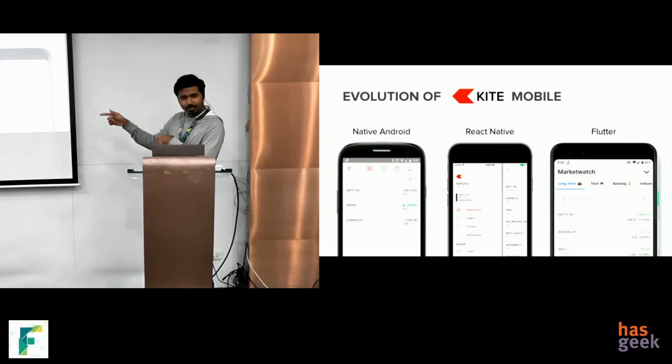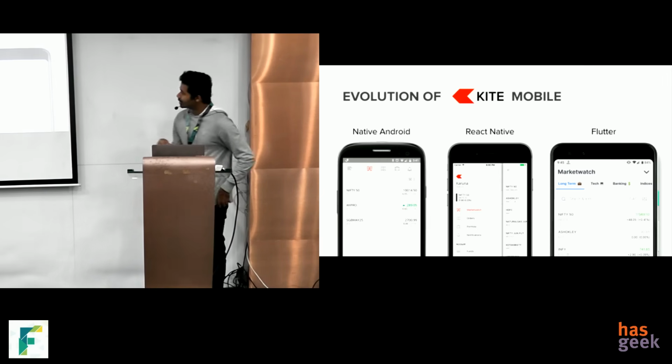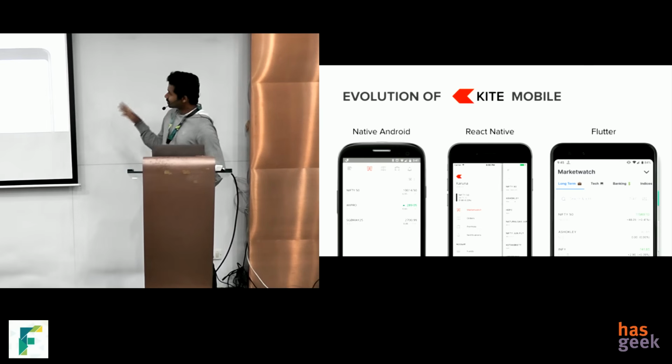We chose React Native. We built the whole thing in like 5-6 months, but we could only push that to iOS. In Android, the performance was so bad. Then we chose Flutter. With Flutter, we had a great time building it. As I said earlier, we took only 3 months to build the whole thing, like 90% of the app.